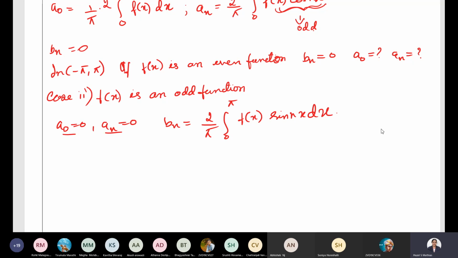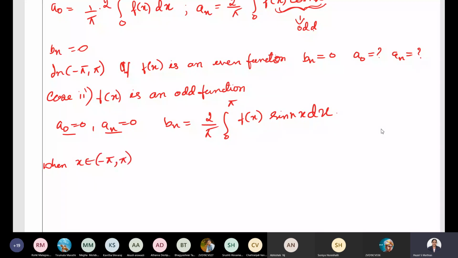Any doubt in this? Understood how we got this? You need to remember this, that's it. You need not remember all these things, but I have explained how it happened by using which property you have got that. So at the end I can conclude, this is only for the interval minus pi to pi.